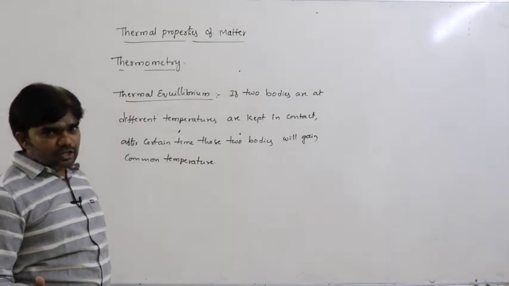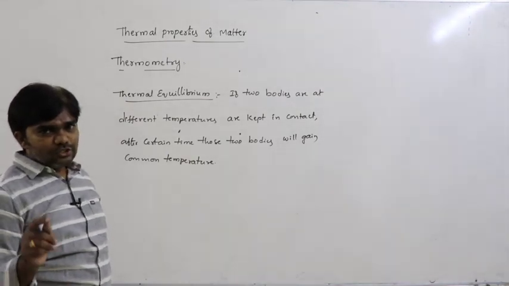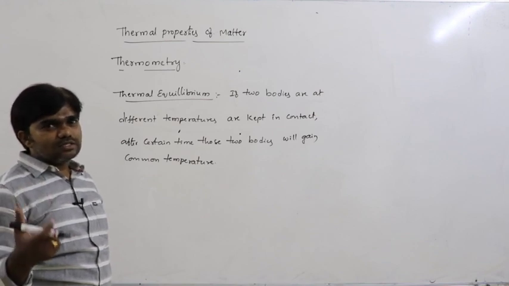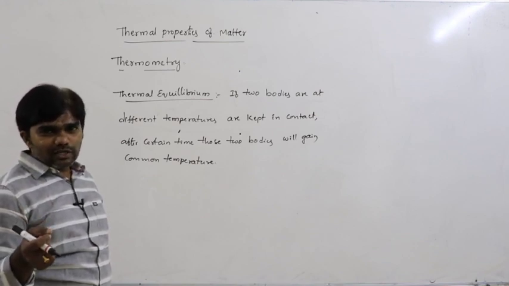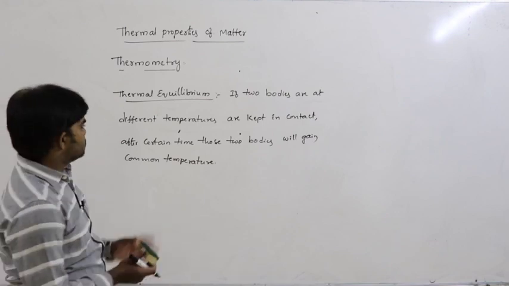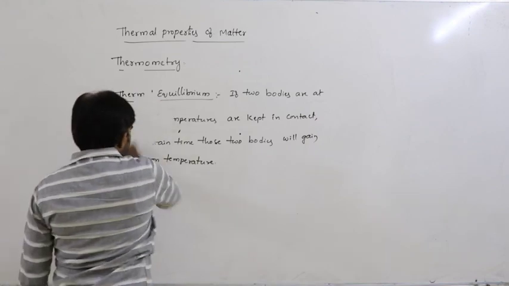How is the thermal equilibrium condition attained? Due to exchange of heat energy. Which body exchanges more? Hot body exchanges more heat energy. Cold body exchanges less amount of heat energy. So that is the condition. So this is thermal equilibrium.